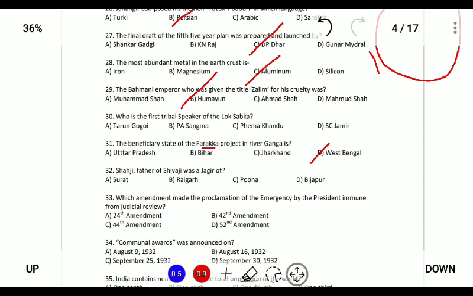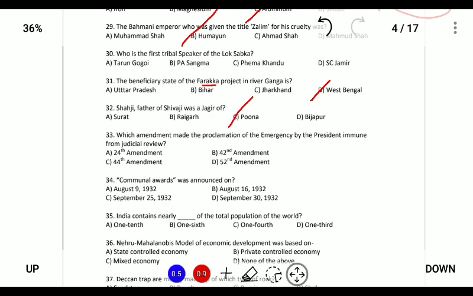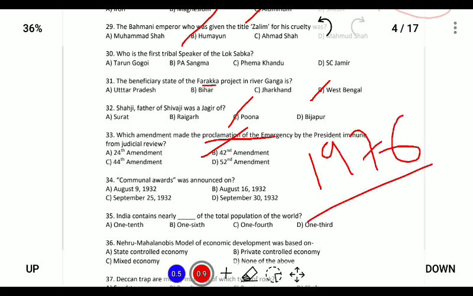Shahji, the father of Shivaji, was a Jagir holder of. So Shahji, who was the father of Shivaji, was the Jagirdar of Pune, and Shivaji inherited the Jagir of Pune from Shahji. Which amendment made the proclamation of emergency by the president immune from judicial review? So the proclamation of emergency immune from judicial review was given by the 42nd Amendment of 1976.